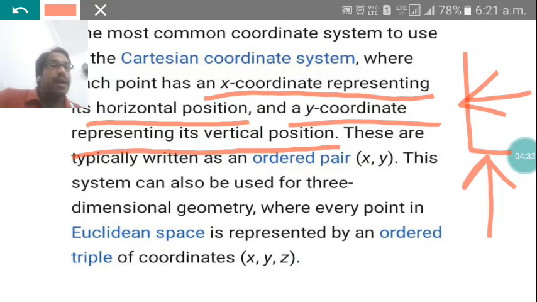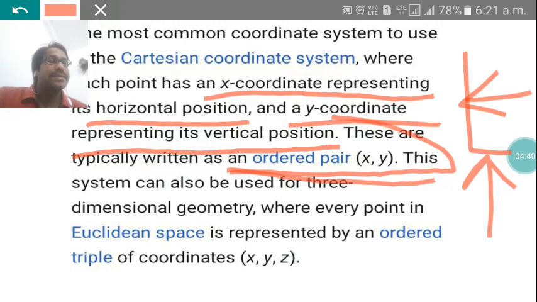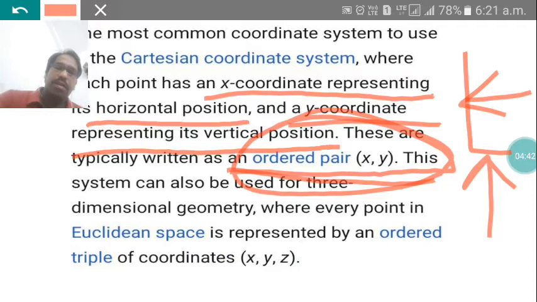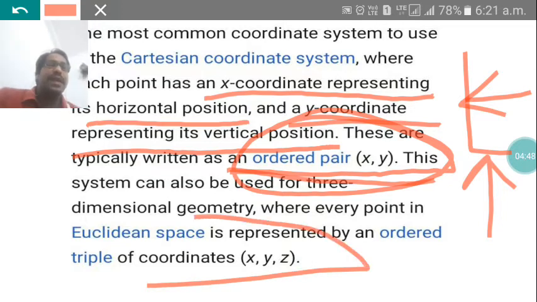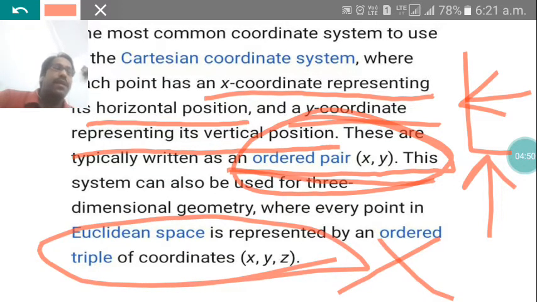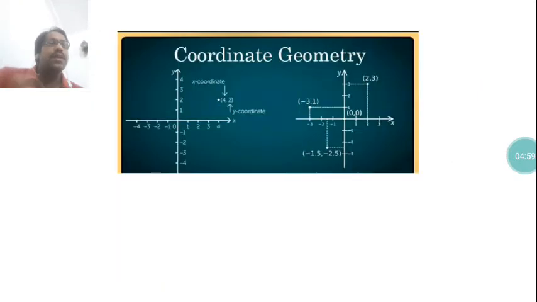Clear? Now the point can be written as an ordered pair. When the point is written in the x and y form, this is called an ordered pair. Okay, we have to read only 2 dimensions, so x and y. Further it can also be written x, y and z, but we don't have to read this part. Okay, so we'll read only 2 dimensions. Now what is that after the next one?